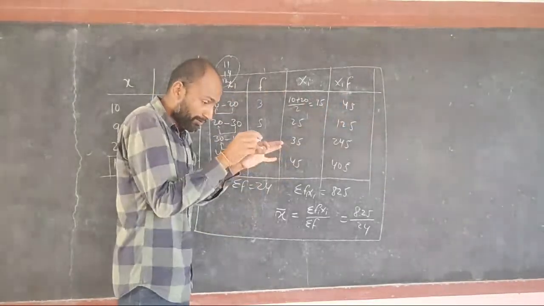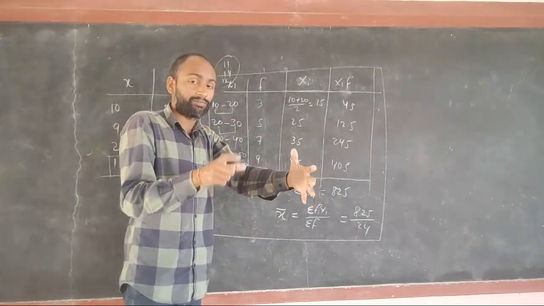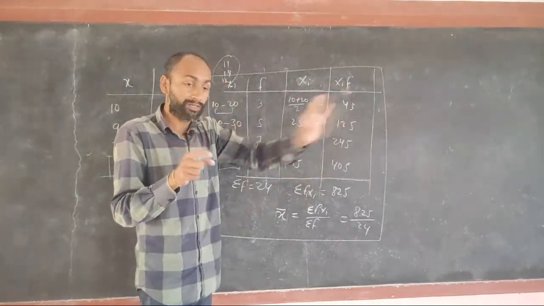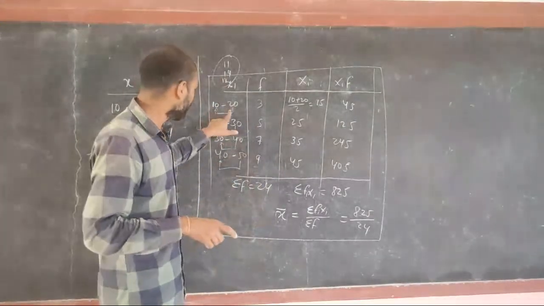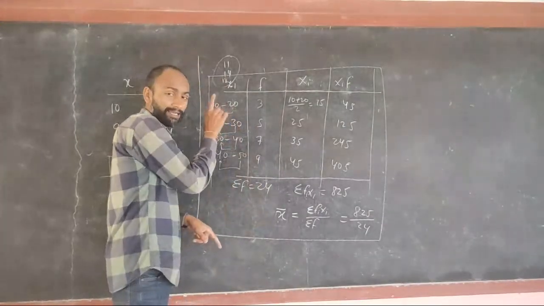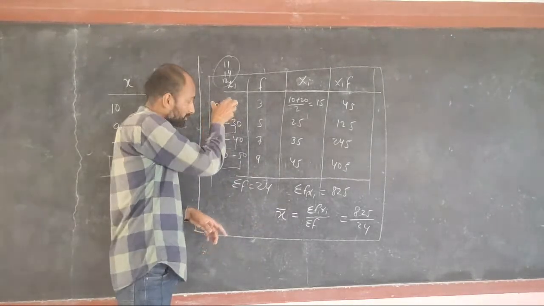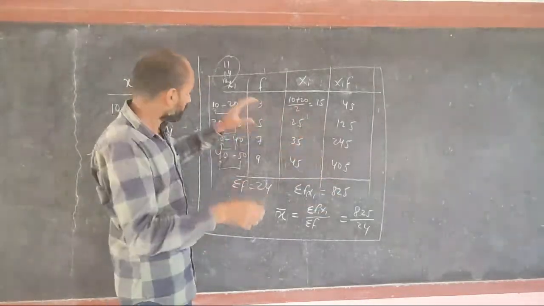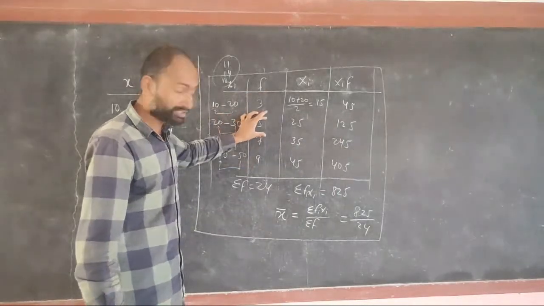That means 10 data or more than 10 data which were between 10 to 20 have been written in a single row. Otherwise we would have to write 10 rows for writing the same data. This data can be written as 10, 11, 12, 13, 14, 15, 16, 17, 18, 19. And similarly we would have to write for this also.